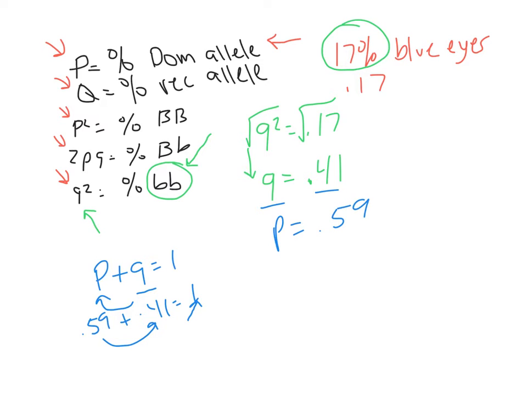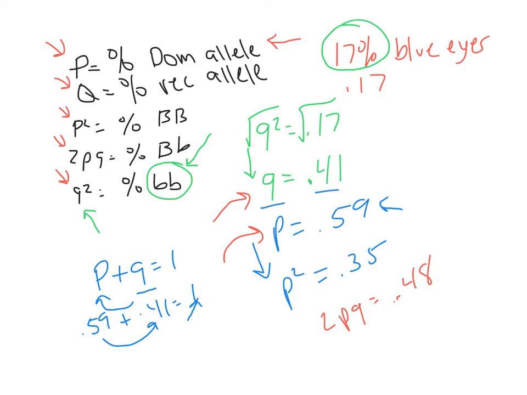0.59. Well, how hard is it to figure out what P squared is? Well, obviously, just square 0.59. And if you do that, you will figure out that P squared equals 0.35. So the only thing we're missing is, what is 2 times P times Q? Well, that's easy. The number 2 times P, 0.59, times Q, 0.41, and that's going to give you 0.48.